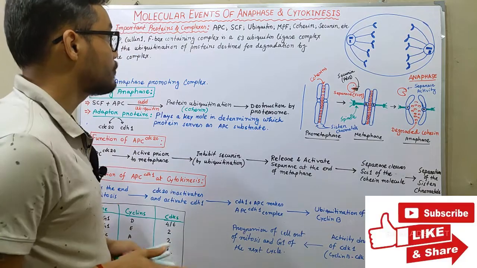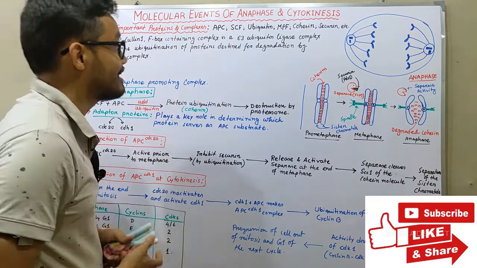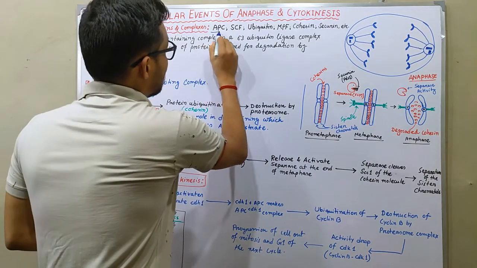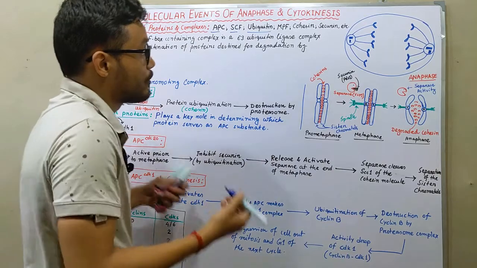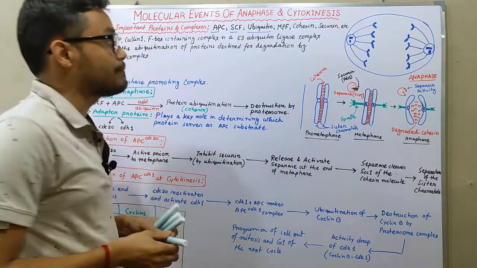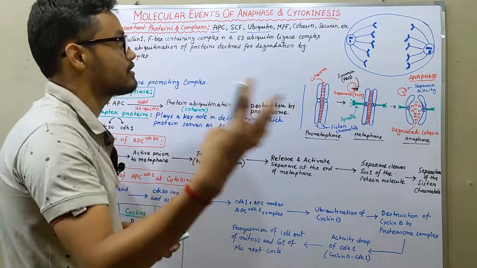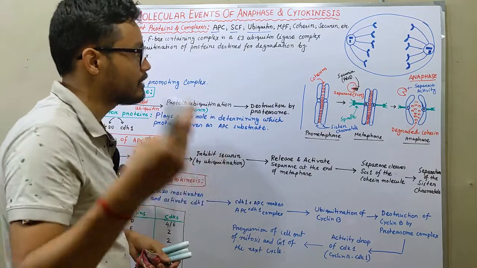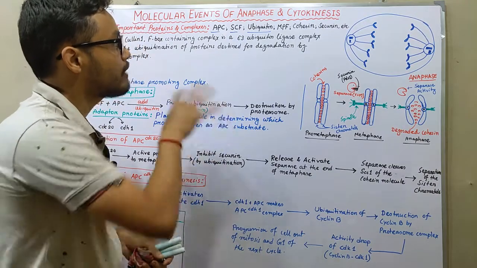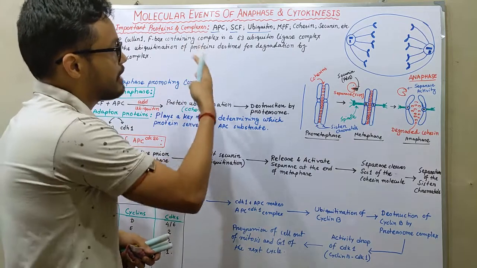First of all, we have to know about some proteins and complexes like APC, SCF, ubiquitin, MPF, cohesin, securin, etc. In my previous videos, I already discussed MPF in the interphase video, and cohesin and securin in the chromosome compaction video. But we have to know about the APC, SCF, and ubiquitin.